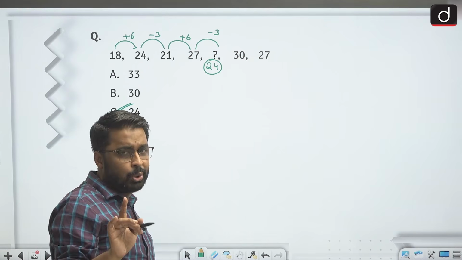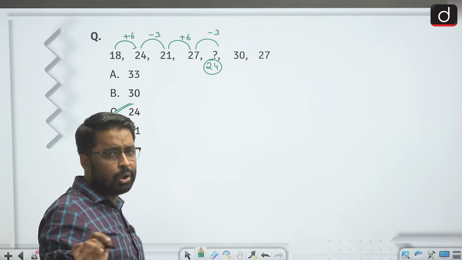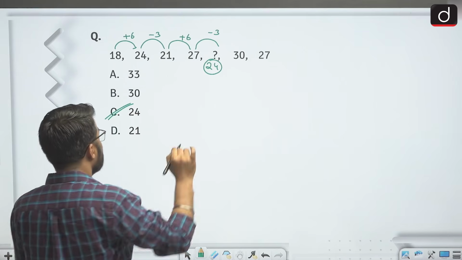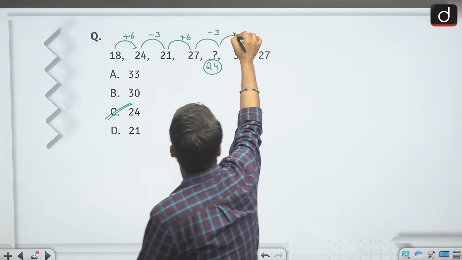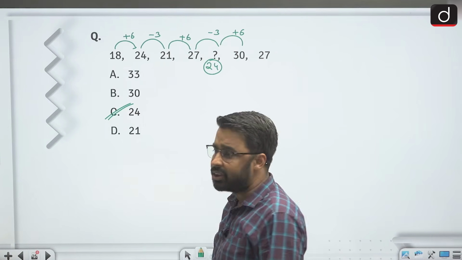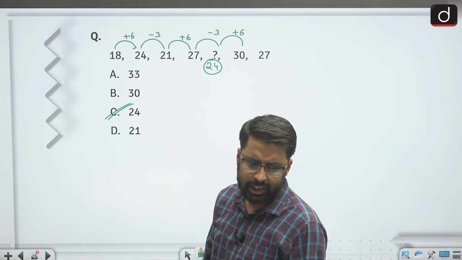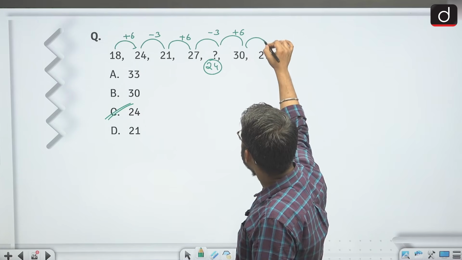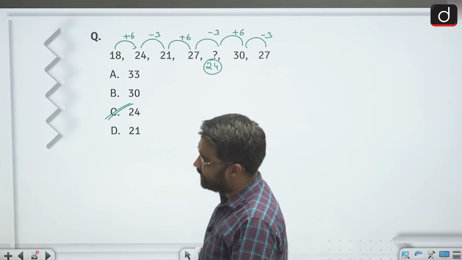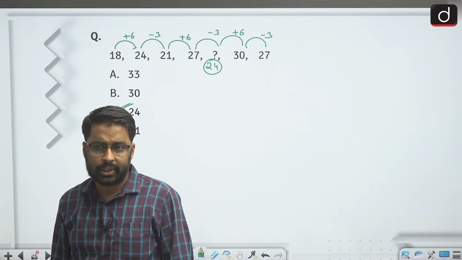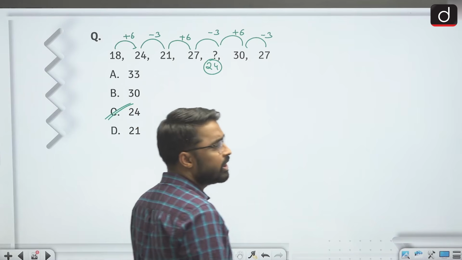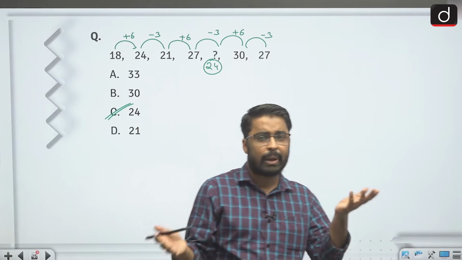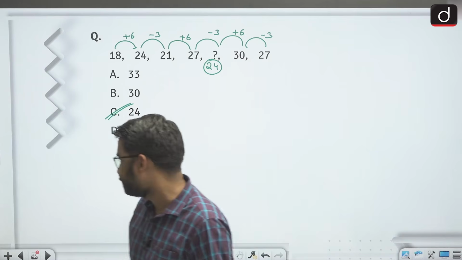But to be more sure, right, please be more sure, always be more sure. Suppose if this trend continues, plus minus, next it should be plus, and the addition factor involved was 6. 24 plus 6, will I get 30? Yes. And 30 minus 3, I'll get 27. Yes. So that means I'm absolutely correct. Right, here the factors were behaving in alternate manner, so this was a mixed series. Right, in mixed we see an alternate pattern.